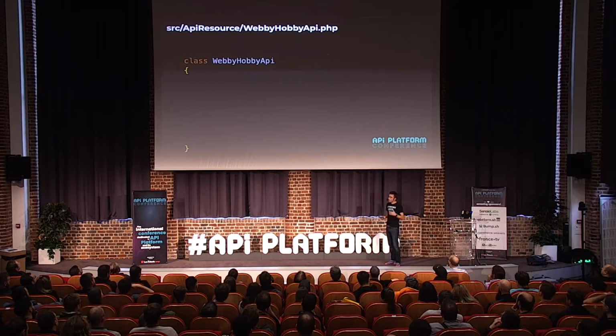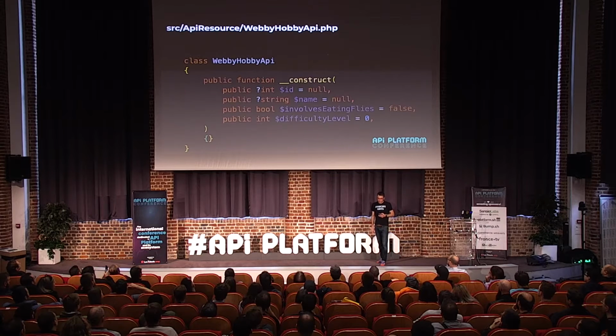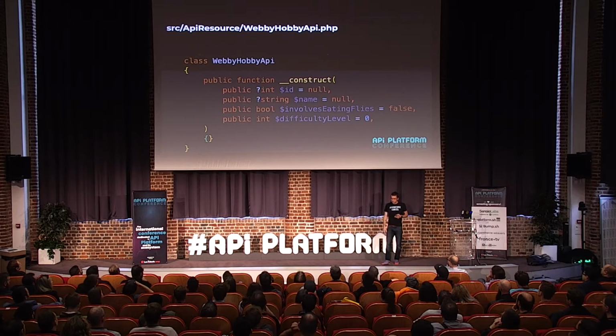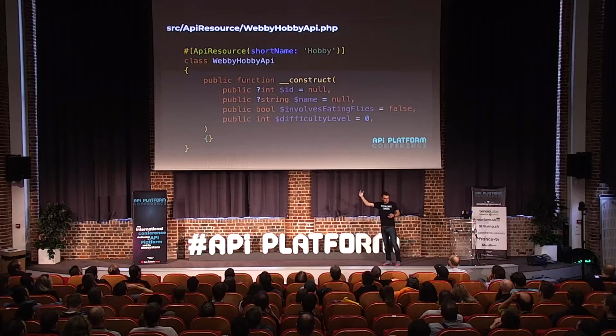So Webby has many hobbies, so he's decided that he needs to create an API for himself. So we have a class, Webby Hobby API, and we're going to put some properties in it, like whether it involves eating flies. And of course, notice this is important. This is just a class. This is not an entity, right? I've just created a class in my project.